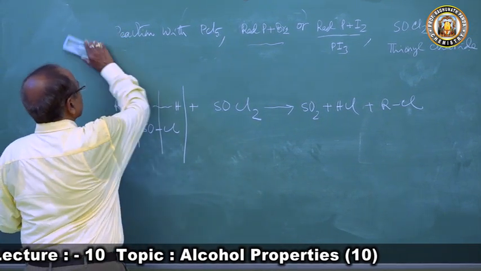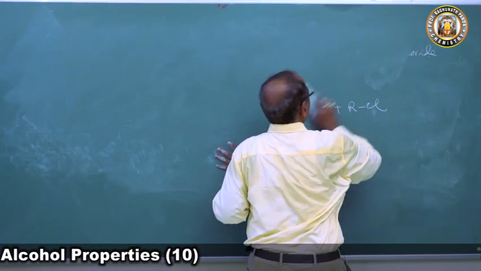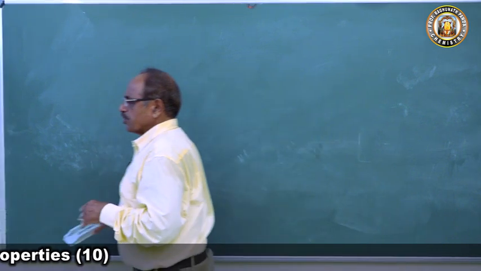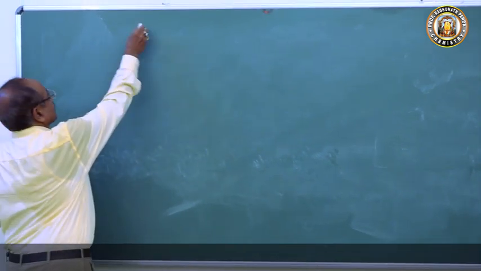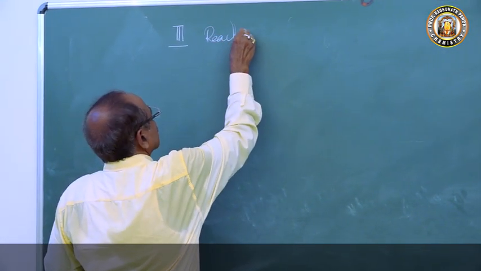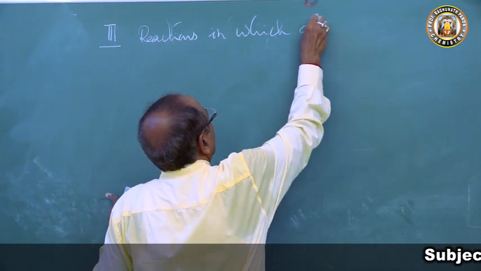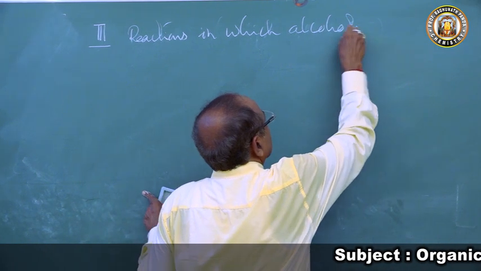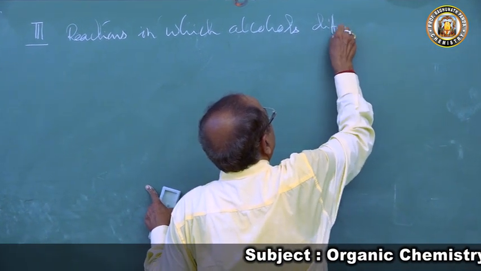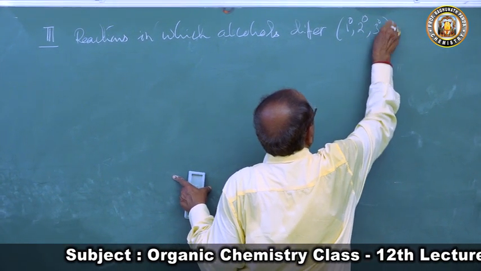The third type of reactions the alcohols will undertake are the reactions in which alcohols differ. We will discuss the reactions involving the molecule as a whole. The third type of reaction we are going to discuss now: reactions in which alcohols differ. Thus 1 degree, 2 degree, 3 degree, they form this. What is the code I have taken?